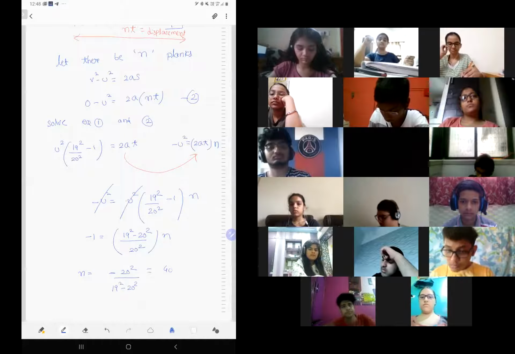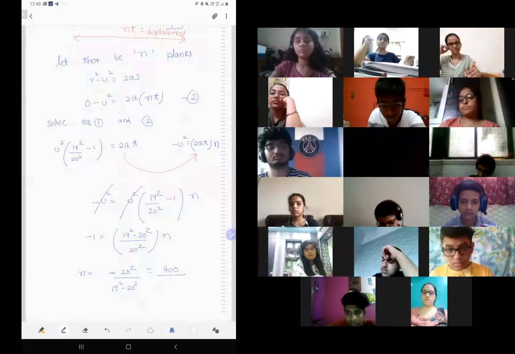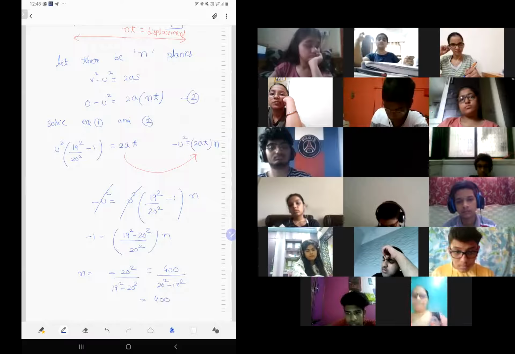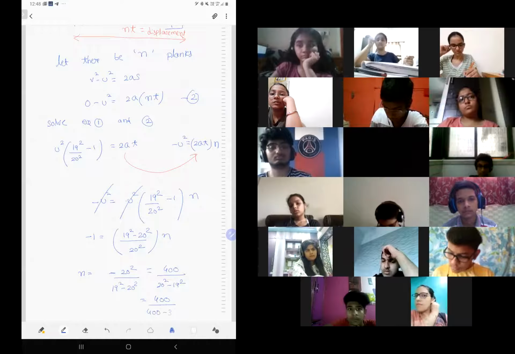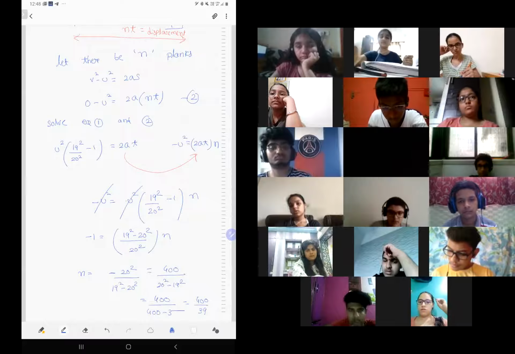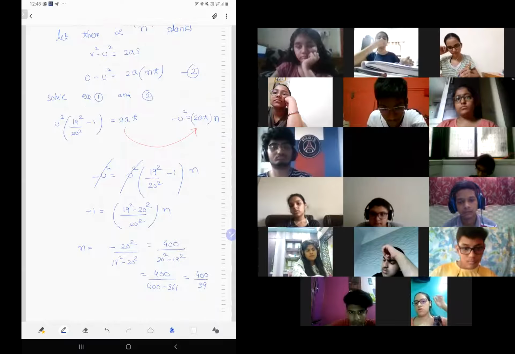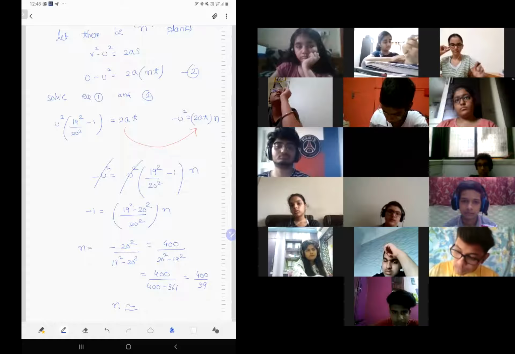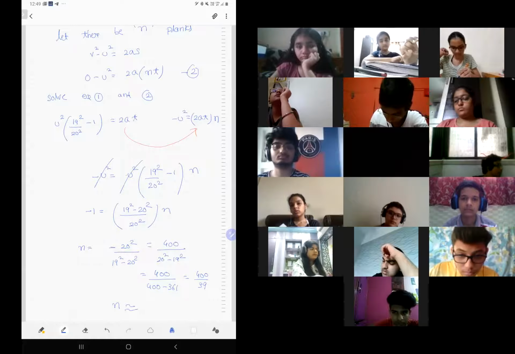So that is 400. Just shift the minus down, so that will be 20 square minus 19 square. That is 400 minus 361, that is 400 by 39. I think n will be approximately, how much is this? 10.26.